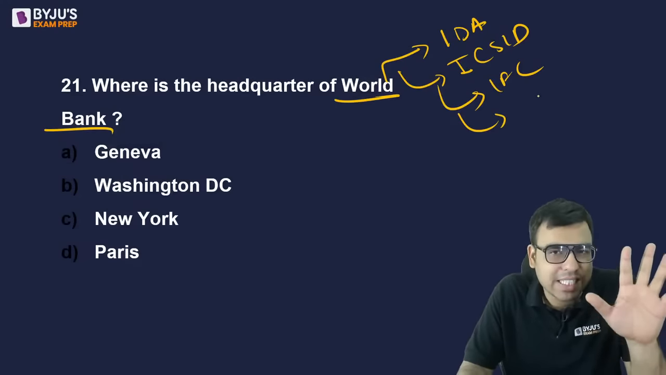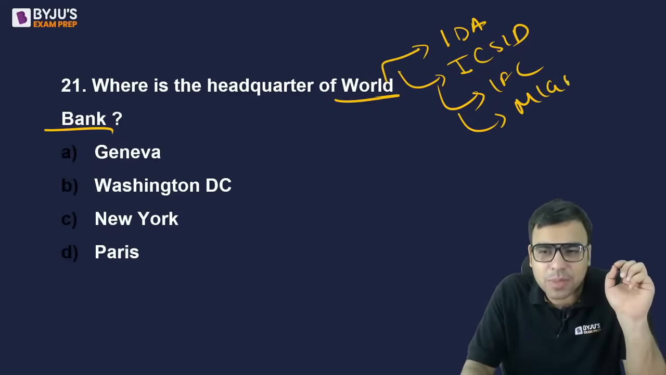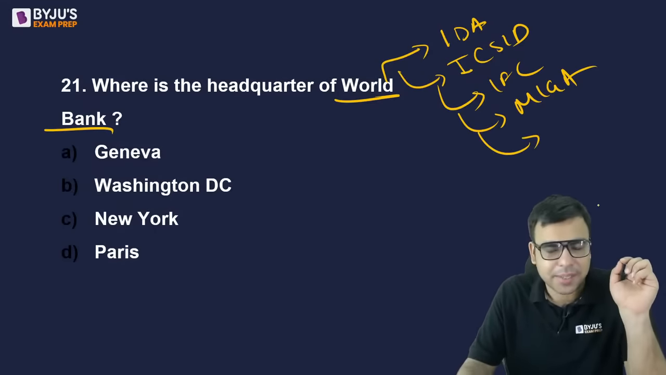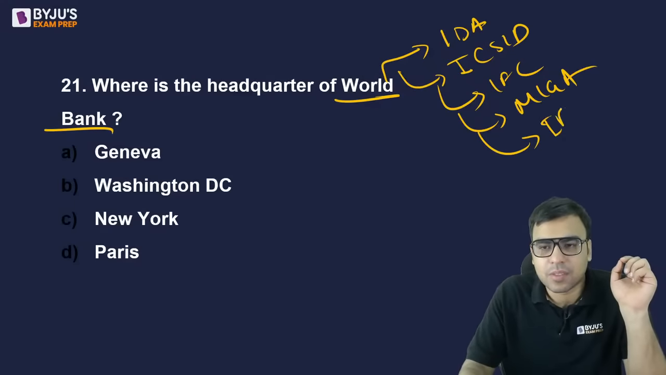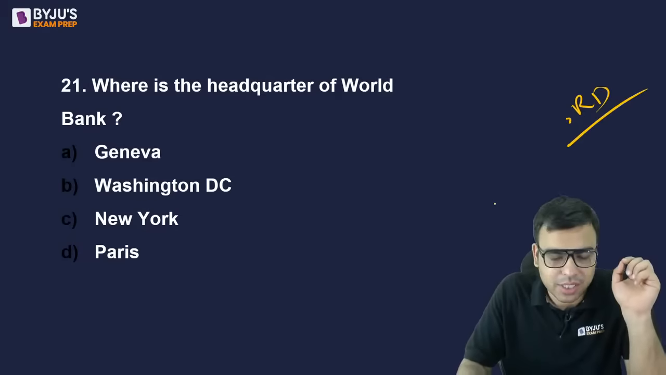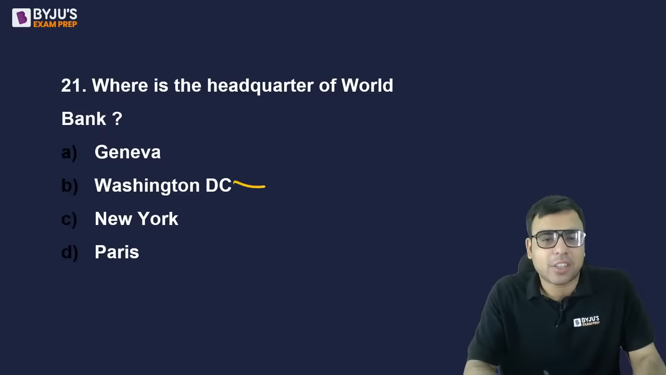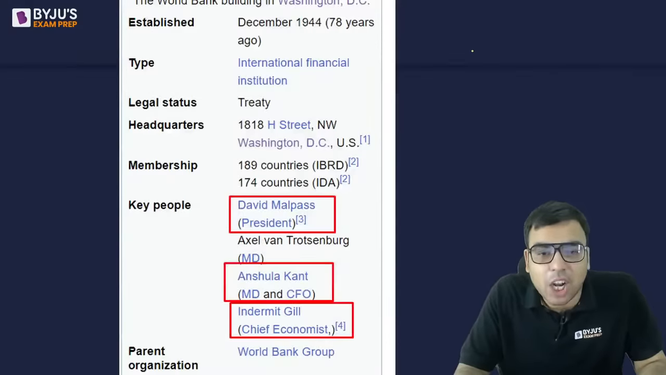5 I think organizations are there, है ना. I think MIGA भी एक है उसमें से. ठीक है, and there is one more. So go and read about it. IBRD, हाँ. So these are 5 ones. ठीक है, okay. So headquarter again is in Washington DC. B is the right answer, not New York.